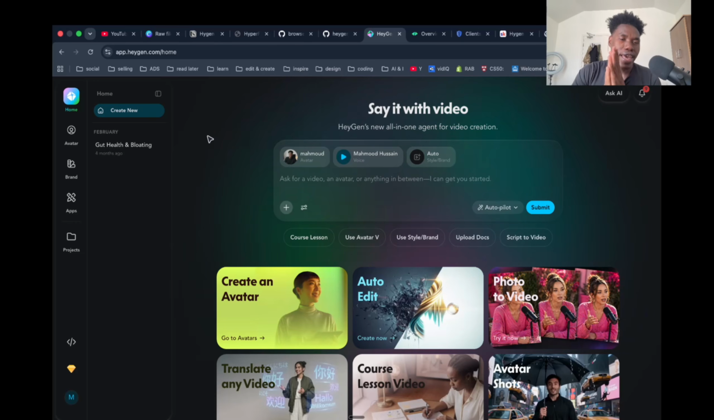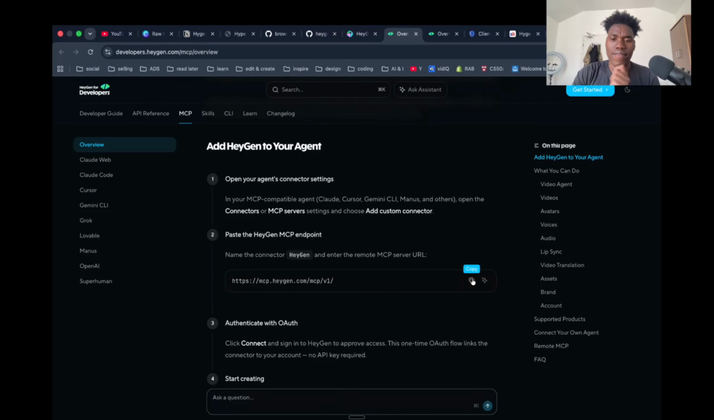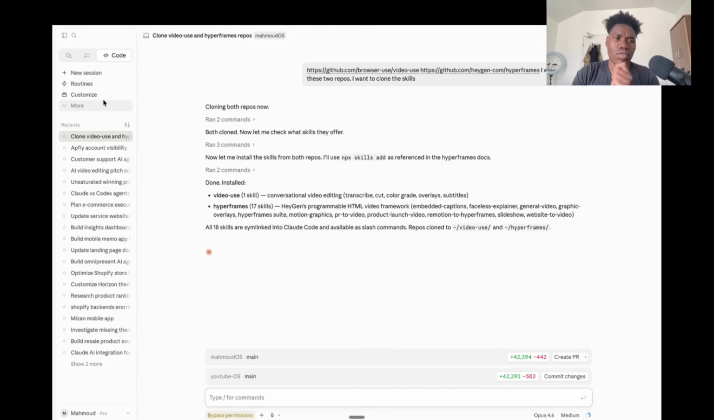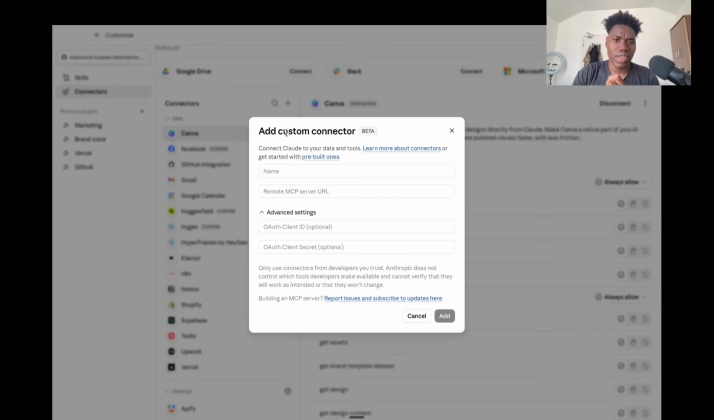In order to connect HeyGen to Claude, you need to have an account with them, and you actually have to have a paid plan. If you logged in or signed up with your Gmail, come to this developer icon, click on that, and then go to MCP server. We have APIs and MCP, but we are going to connect Claude through MCP. So we click on MCP and then copy this URL, this exact URL, and then we go to Claude. Inside Claude, we go to customize connectors, and then add custom connectors. We name it HeyGen, paste that URL here, and then click add.